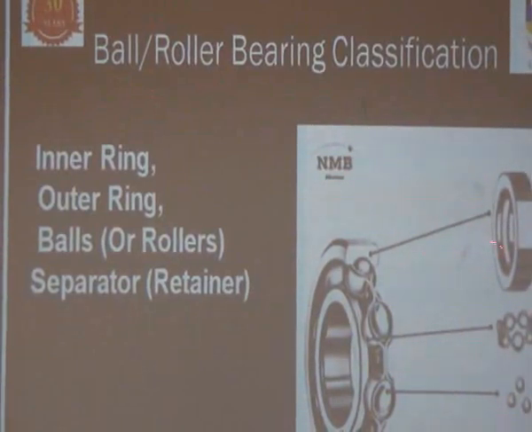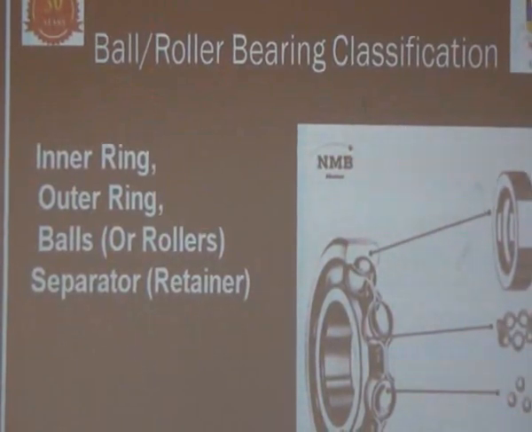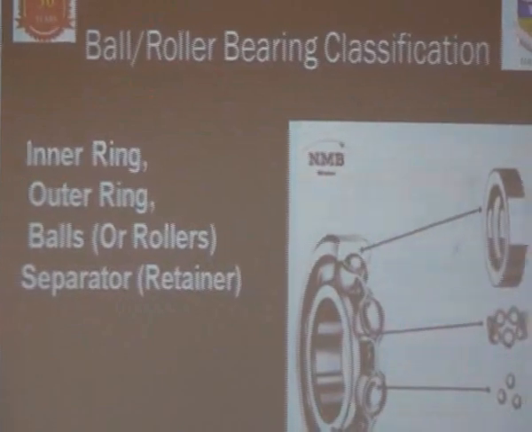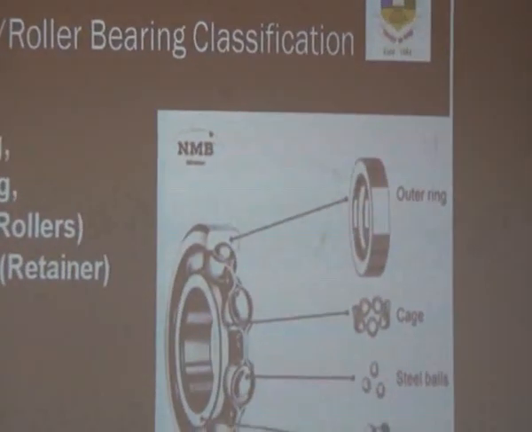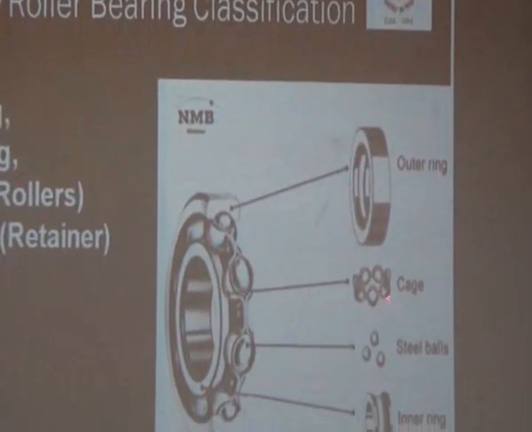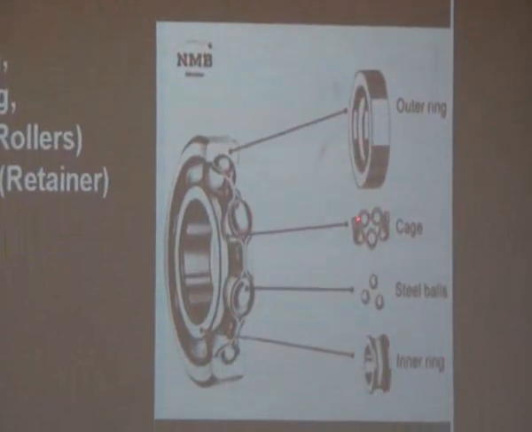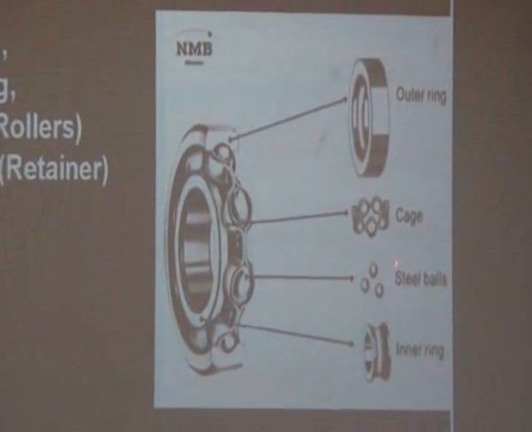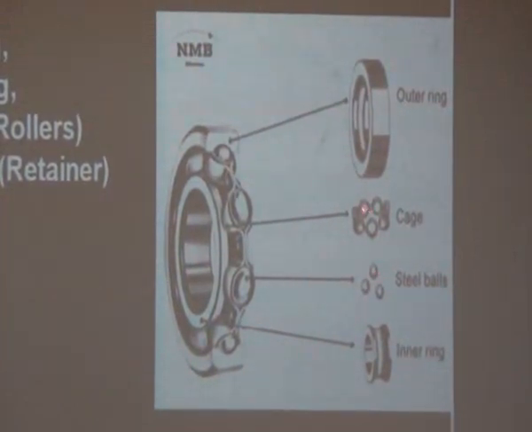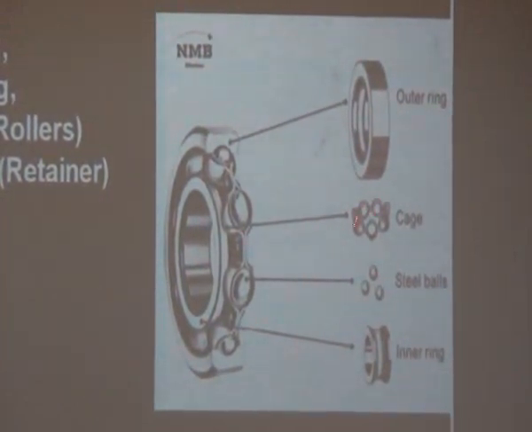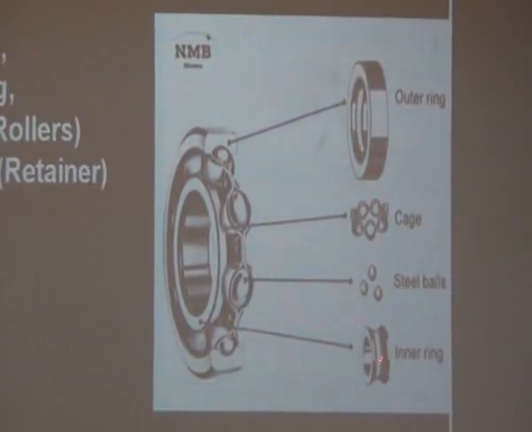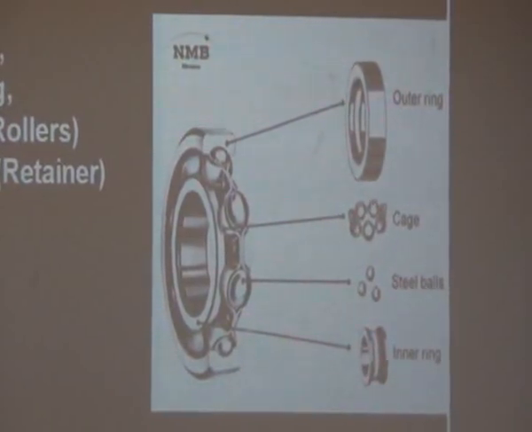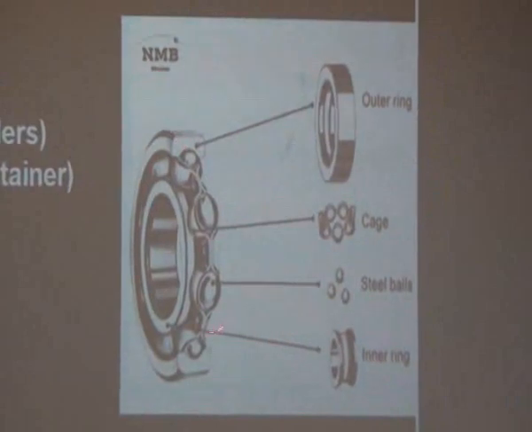In this case you can see the various components of the bearing. One is the outer ring, another is the cage which will hold the balls in place. These steel balls are fixed in the cage, then it is taken to the inner ring, then the outer ring is placed over it. So we get an assembly like this.